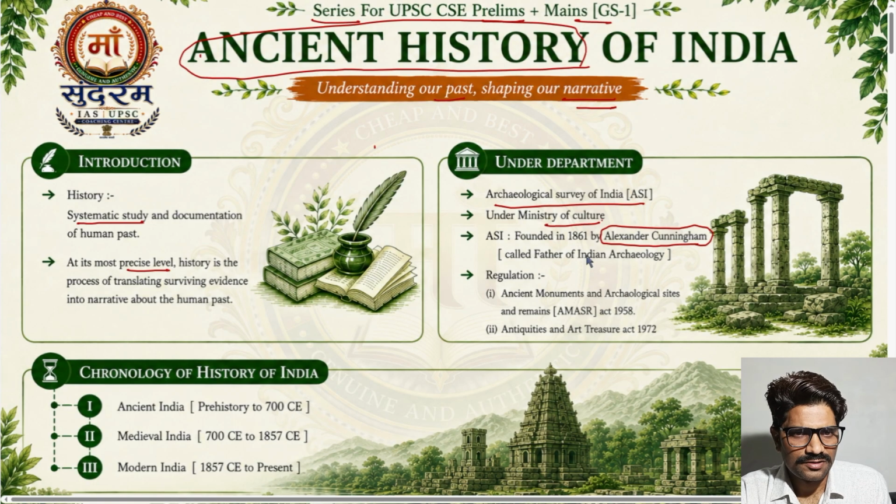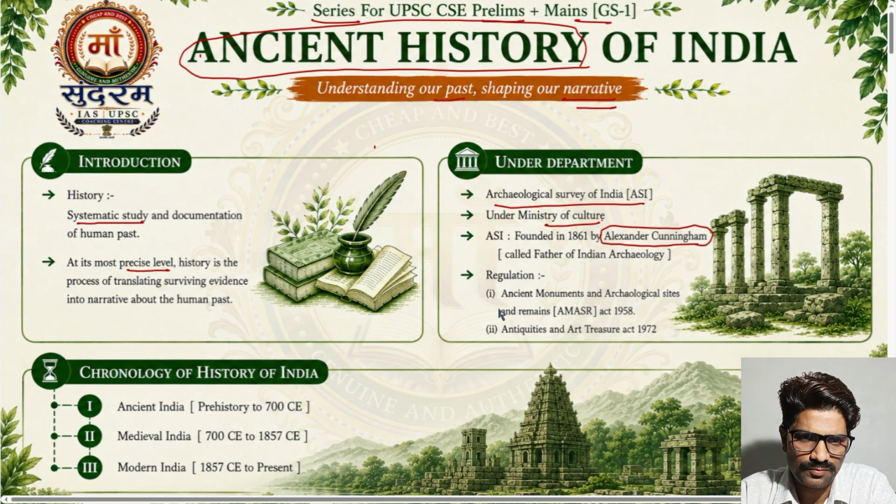Next, through which regulation or law does it work? It works through these two laws. First is the Ancient Monuments and Archaeological Sites and Remains Act, AMASR Act 1958, and second is the Antiquities and Art Treasures Act 1972. These are the two laws under which the ASI works.